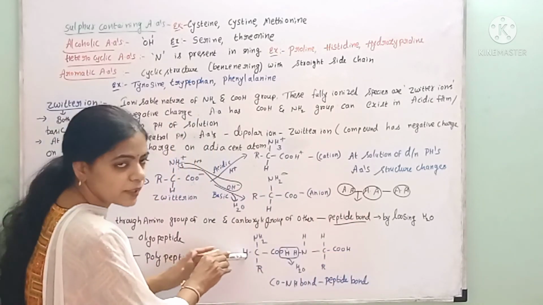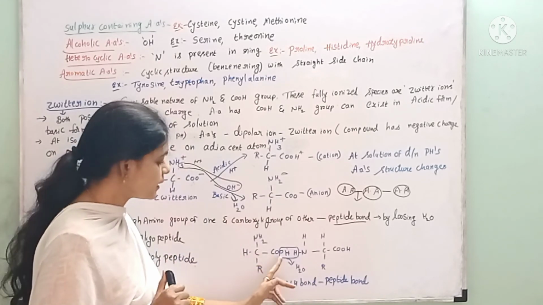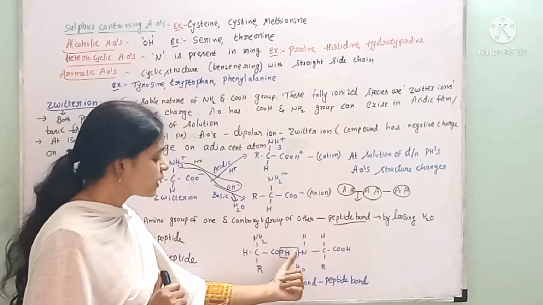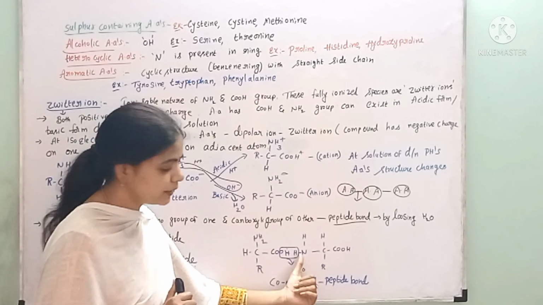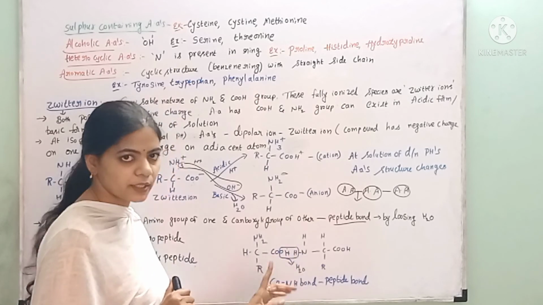See here, this is one amino acid, this is another amino acid. This amino acid has a carboxyl group here. This amino acid has the amine group here. In the amine group, NH2 will dissociate in the form of H and NH.